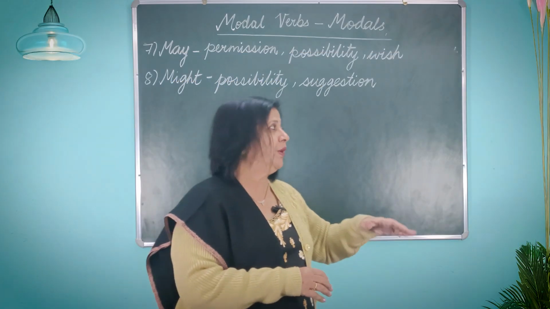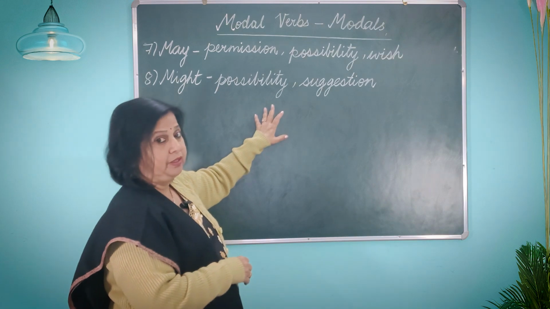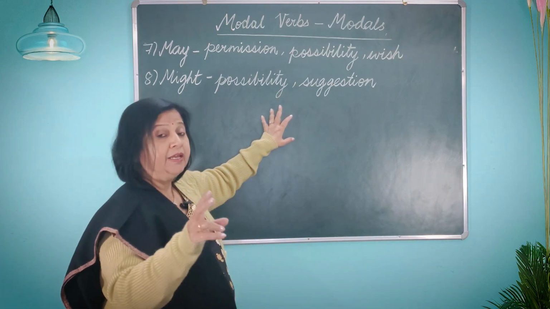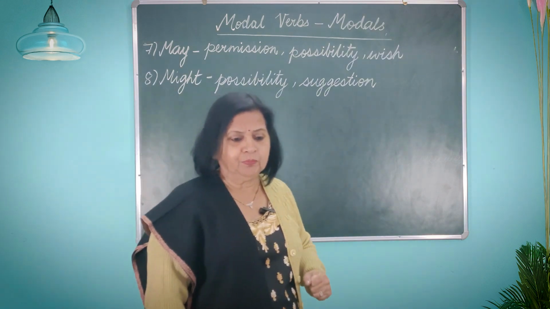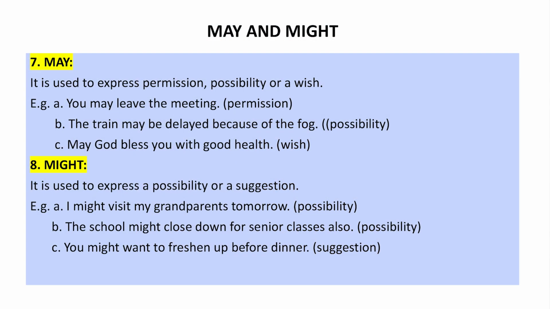Might is used to express again a possibility. May is also used for possibility, and we'll see the difference between the two. Or a suggestion. I might visit my grandparents tomorrow. It's not sure. There is a possibility. The school might close down for senior classes also. Again, that's a possibility. And you might want to freshen up before dinner. You're just giving a suggestion to someone.